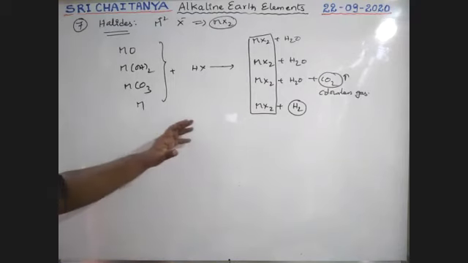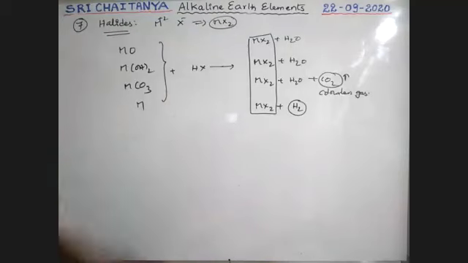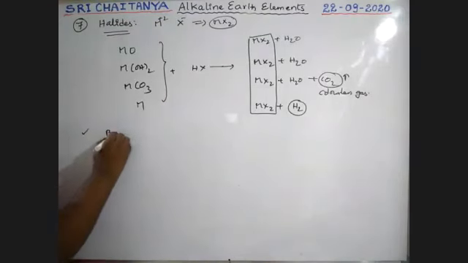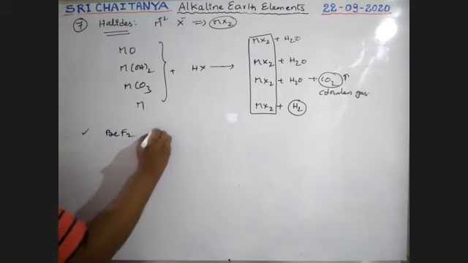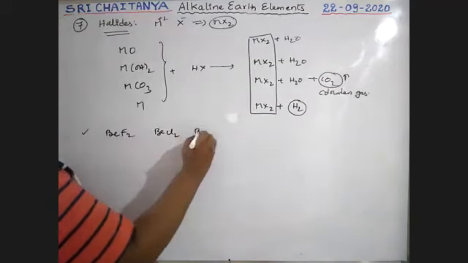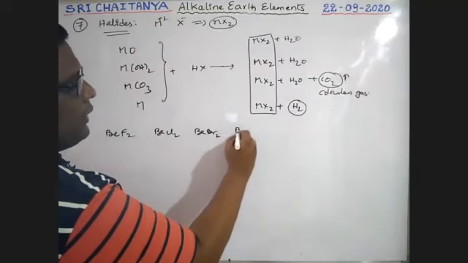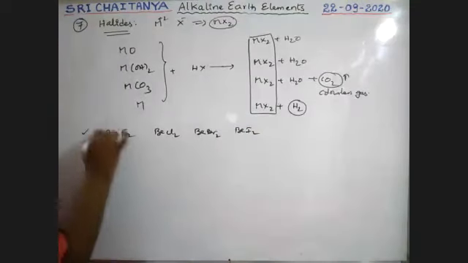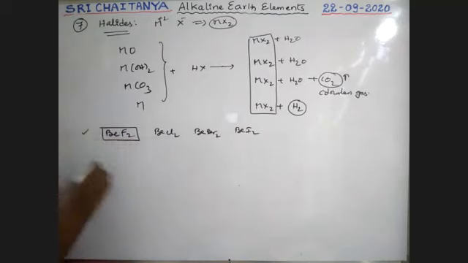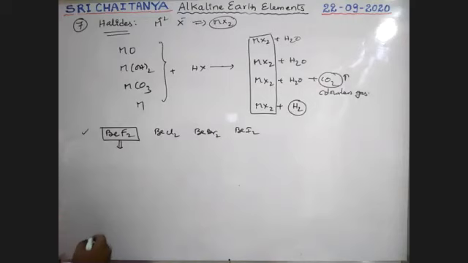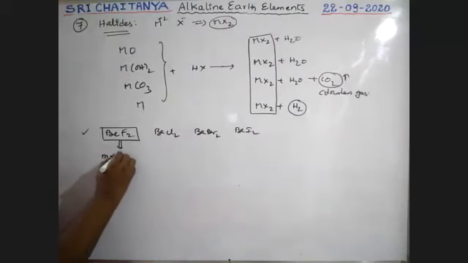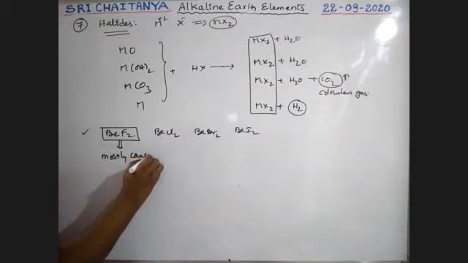Now, what are the properties of these halogen compounds? We have beryllium fluoride, beryllium chloride, beryllium bromide, beryllium iodide. Beryllium fluoride is mostly covalent.